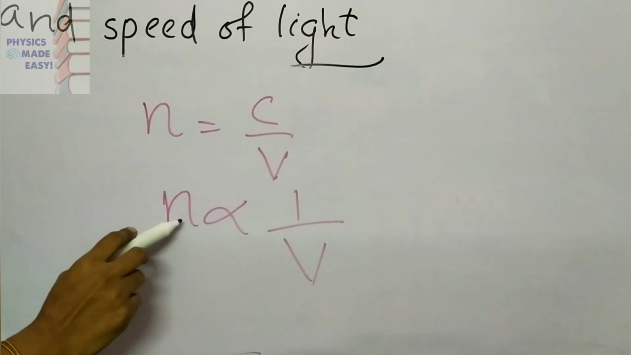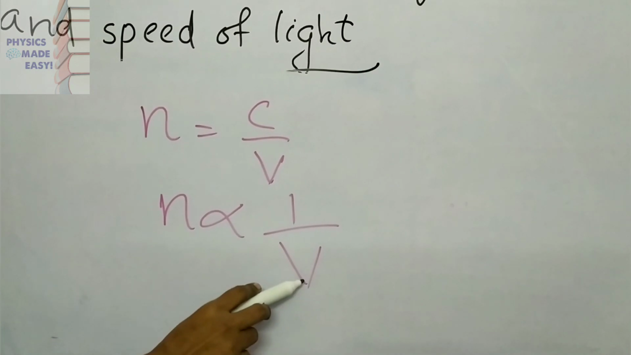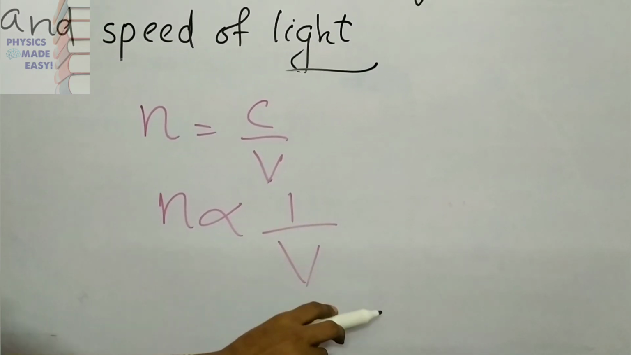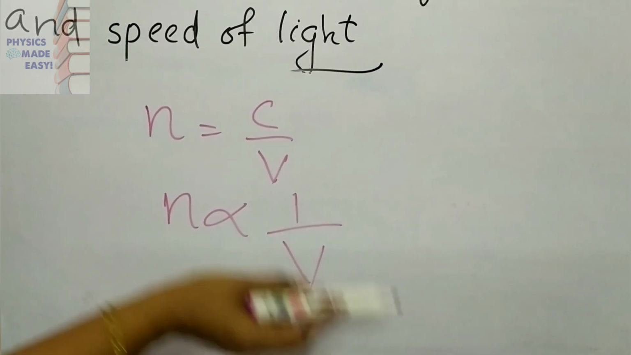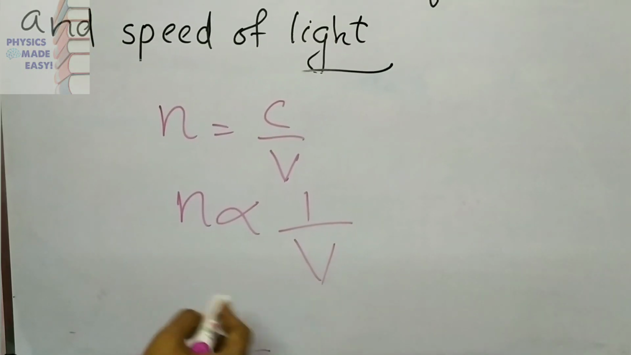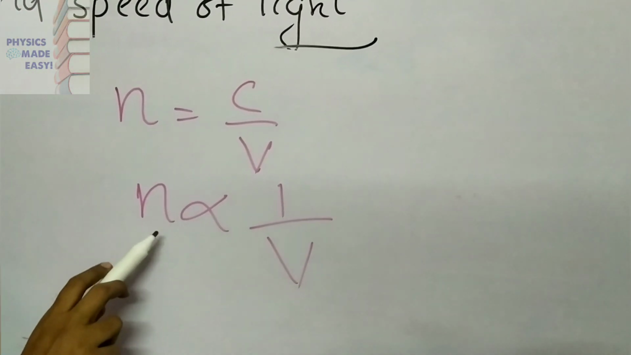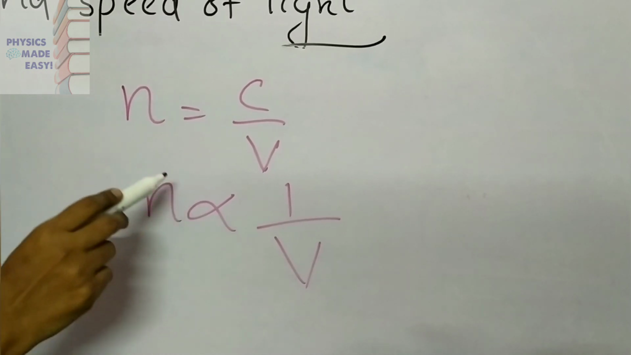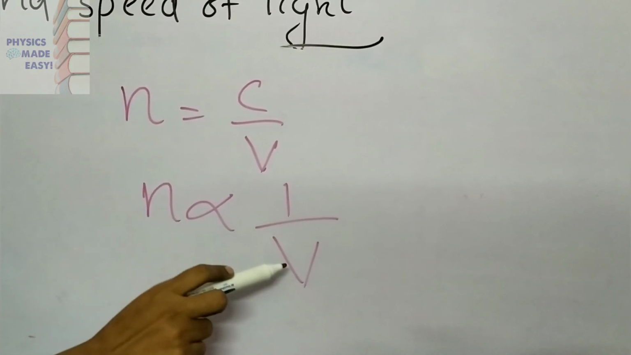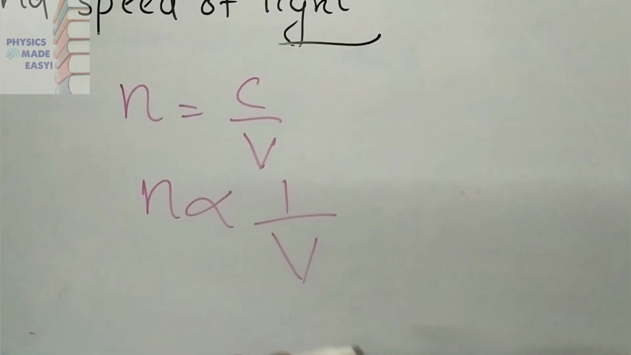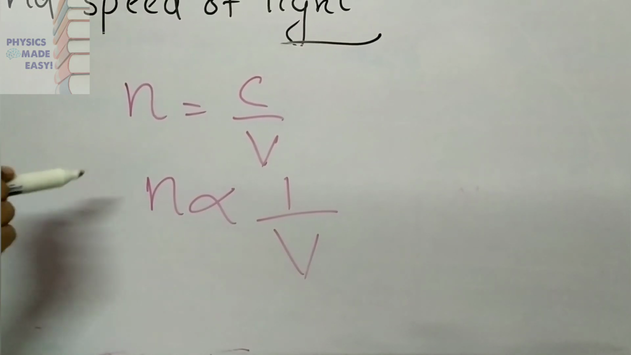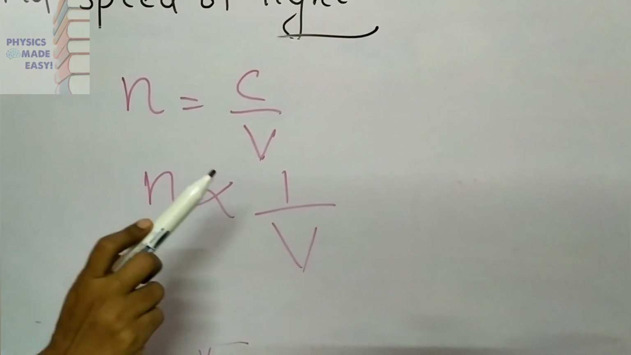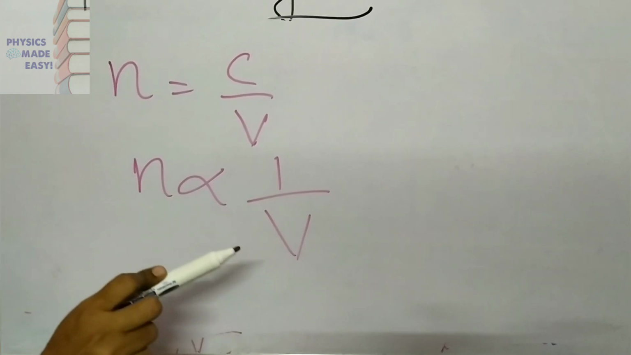Here you can see children, n is inversely proportional to speed of light through medium. Any medium we can consider. The first one is air and the second medium, I am saying any medium. So from this we can say if refractive index is more, the speed of light is less there. If this refractive index is less, then we can say speed of light is more there.